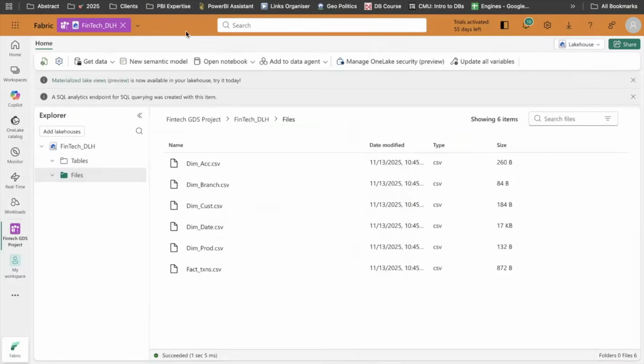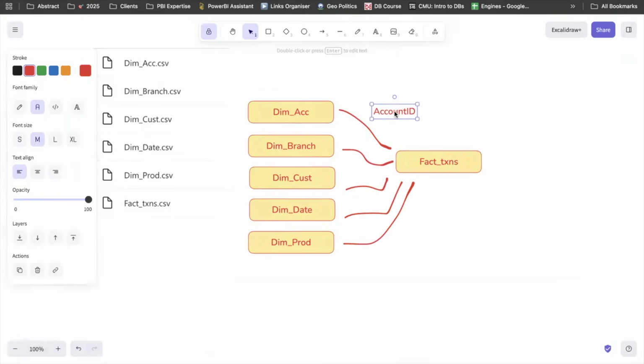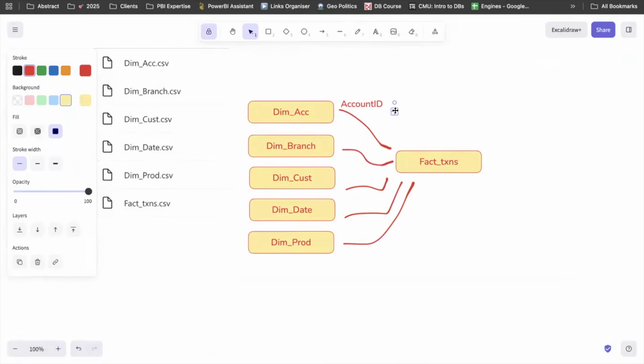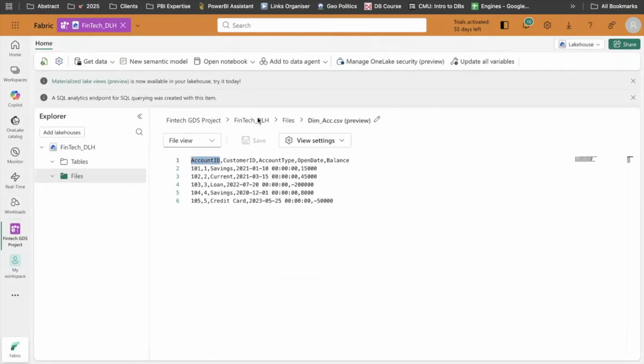So what I can do is go here and start seeing what kind of keys are present. For example, in dim account, we have account ID. This could be the primary key, and we can see that this is defining the grain of my data. So I can see that this ID could be used to connect to my other tables, but we don't know for certain if it's present in the fact or not.